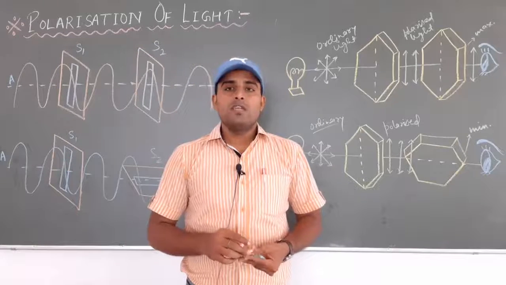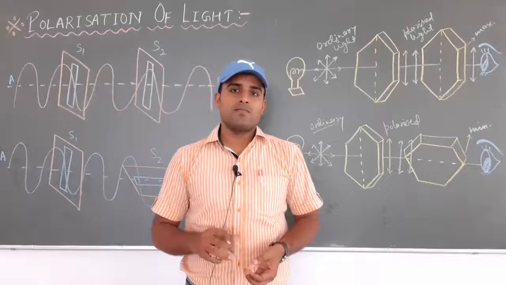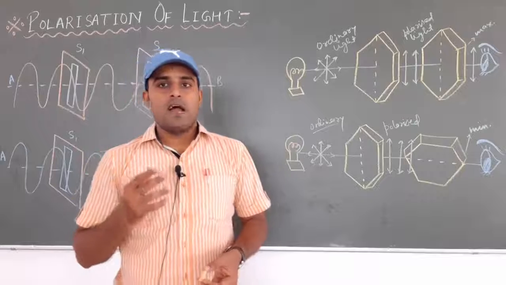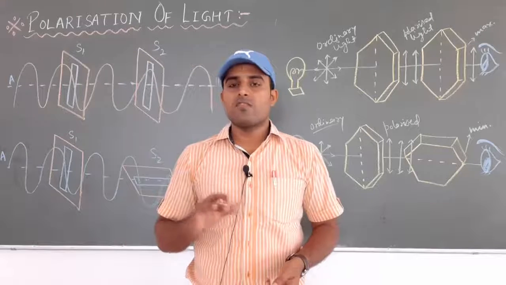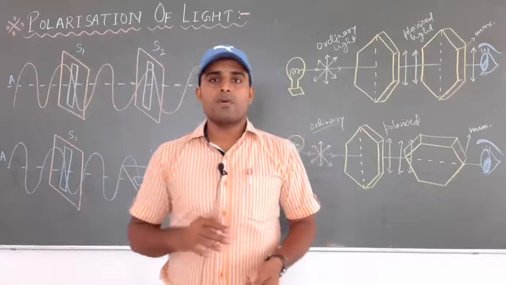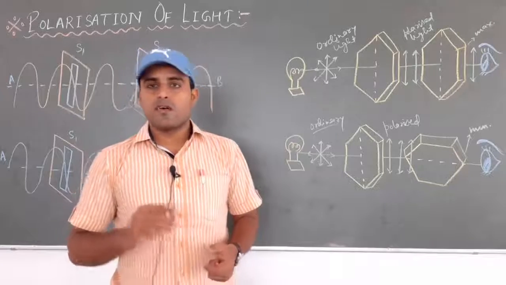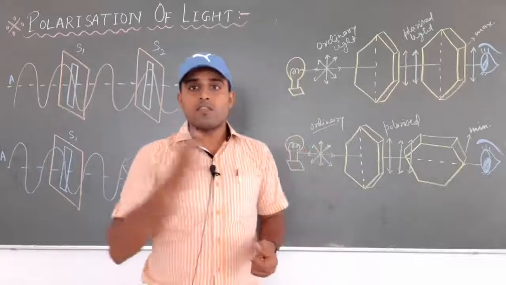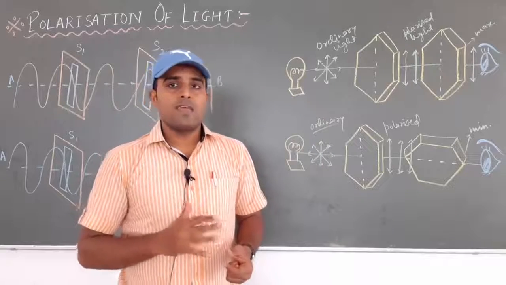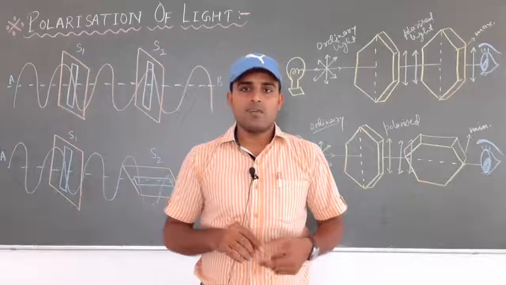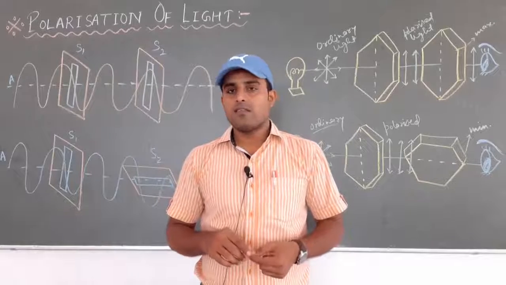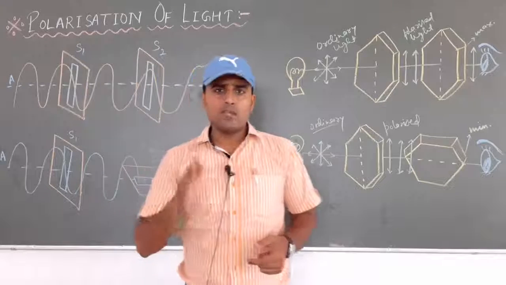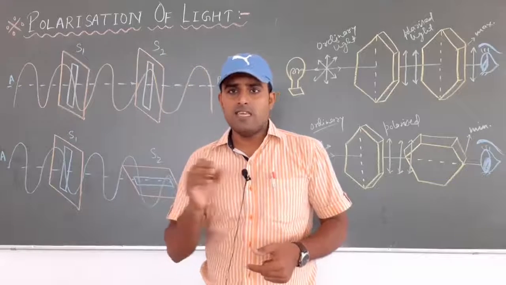Initially Huygens explained the wave theory of light, and he explained that light always travels in the form of a wave. But there are two types of wave, transverse wave and longitudinal wave. Sound waves travel in the form of longitudinal waves. In the same way, Huygens initially considered that light also travels as a longitudinal wave in the ether.